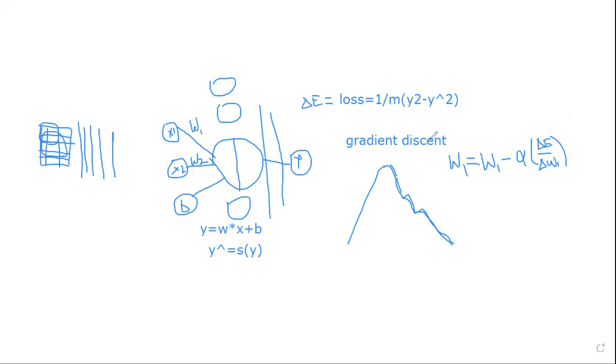This gradient descent method has various forms, like stochastic gradient descent. Then you can go for RMSprop, or Adam, or momentum. Basically, when you go for this sort of optimization problem, there are chances of getting stuck in local minima.